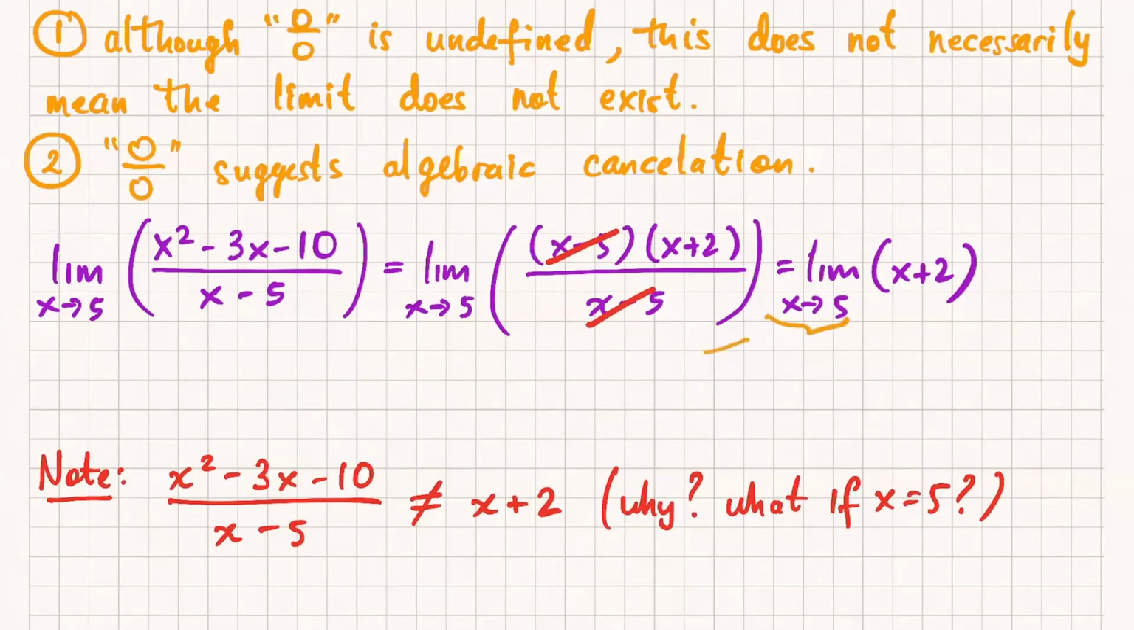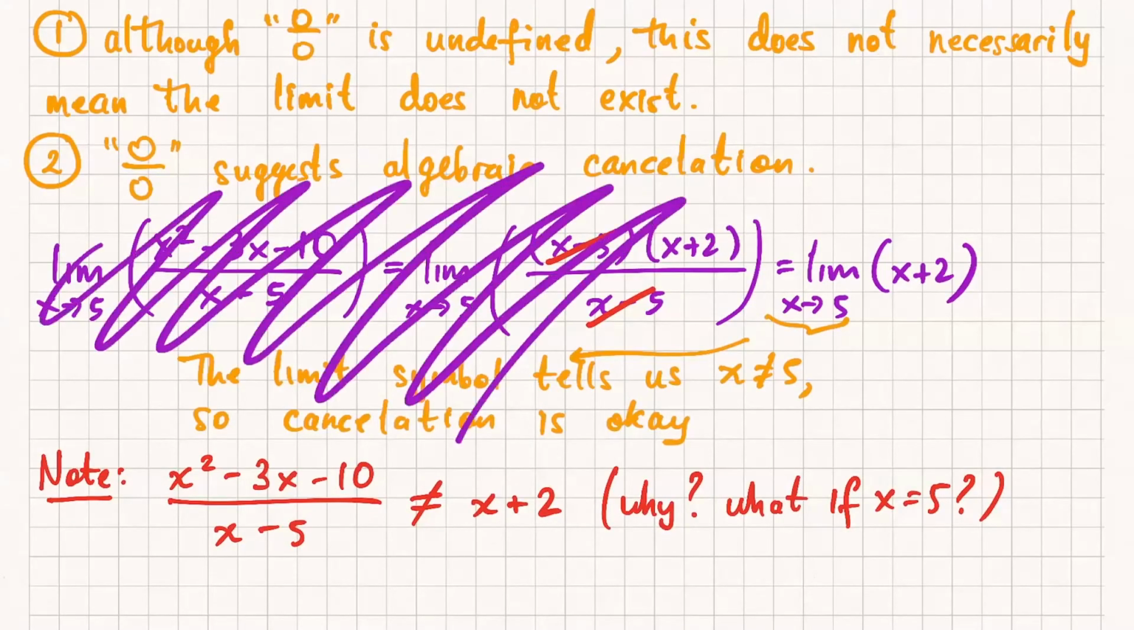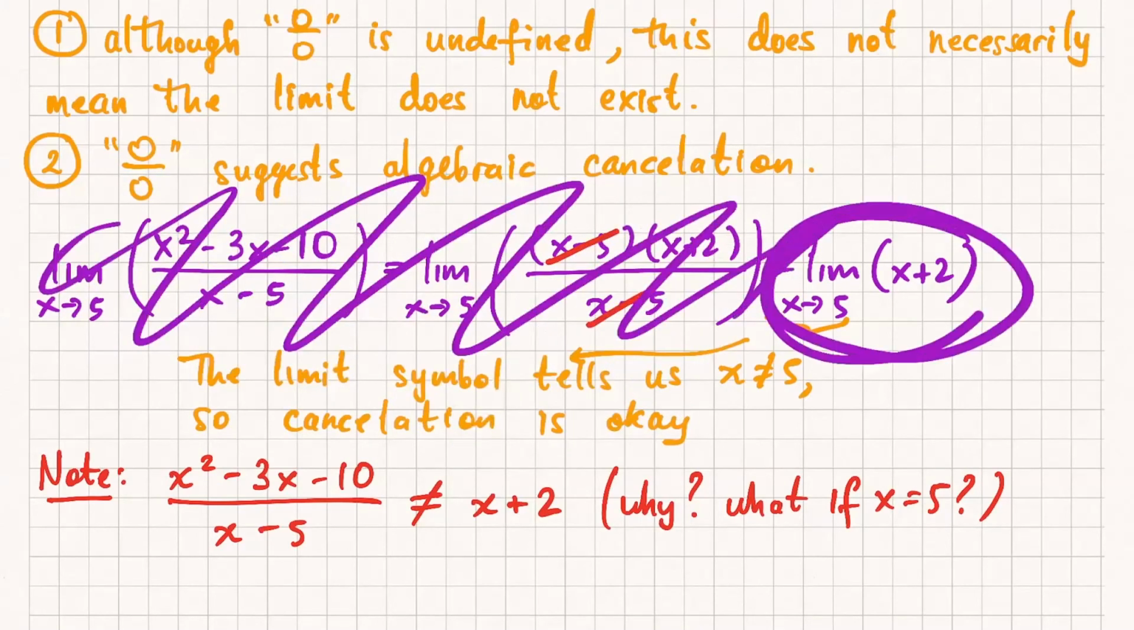Okay, so this limit symbol tells us x is not equal to 5. So cancellation is okay. All right. And now what do I do? Well, now, okay, now forget about all this. Who cares? Right? Because we've determined that I only need to calculate this limit at the very end.